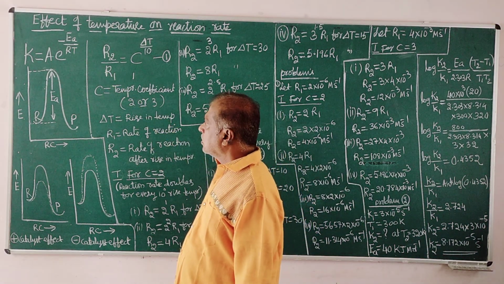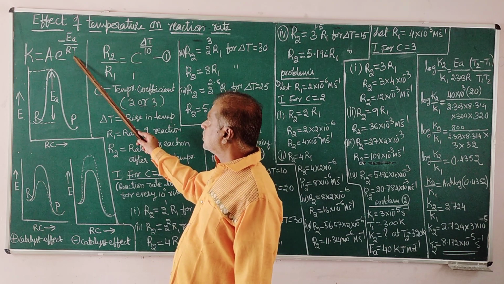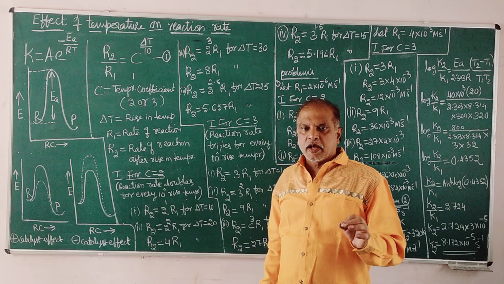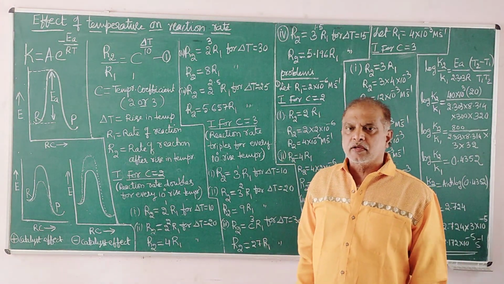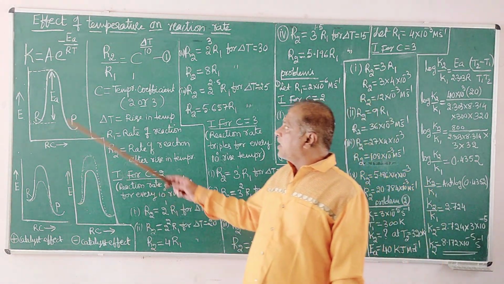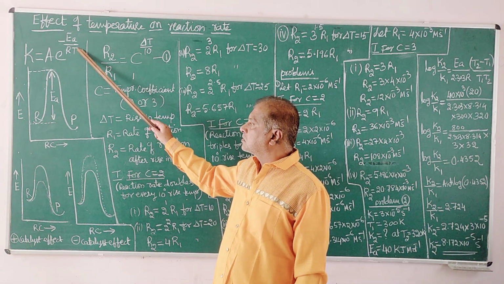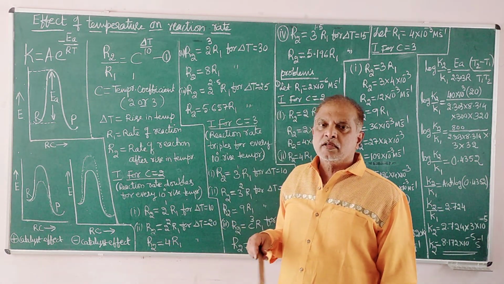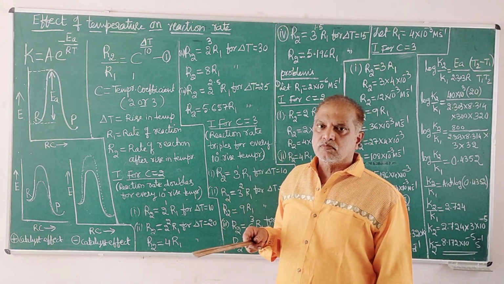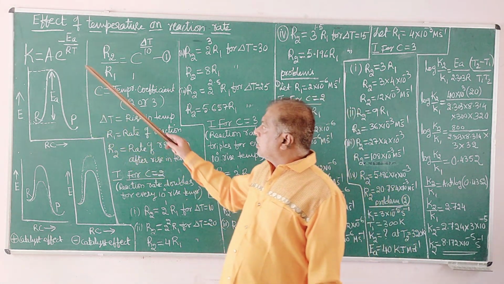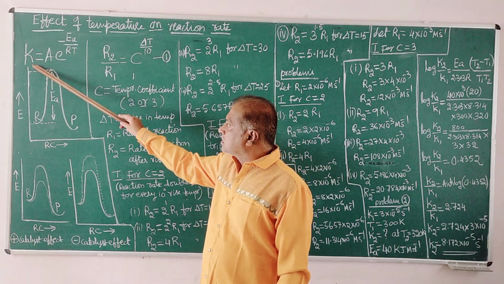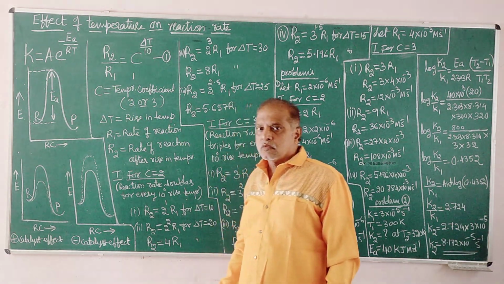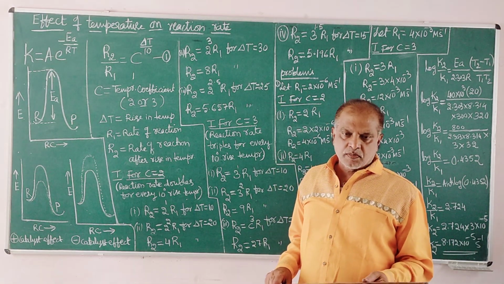And one more, temperature. Temperature means the same reaction. If you take one particular reaction, the same reaction will have different rates at different temperatures. In an endothermic reaction, the rate increases upon increasing temperature. But the energy of activation remains the same. Why? What does the rise in temperature do?